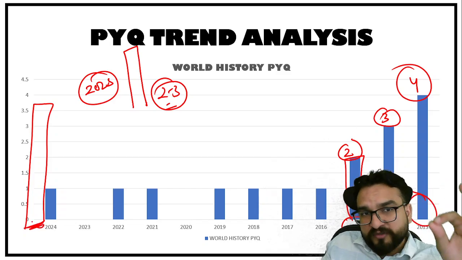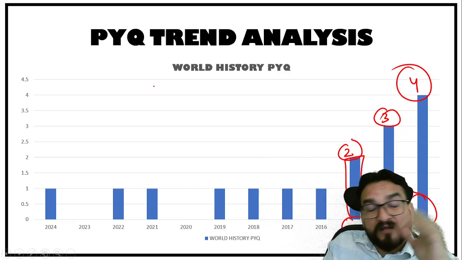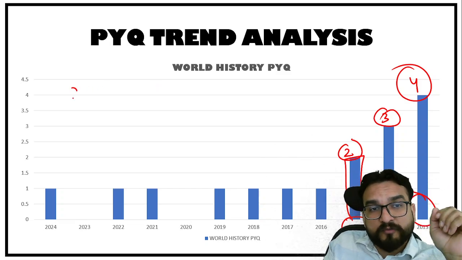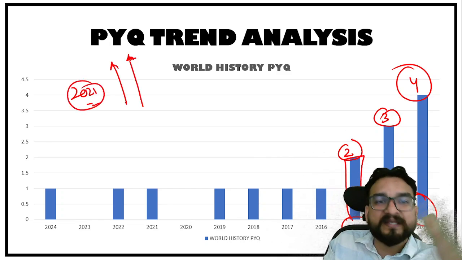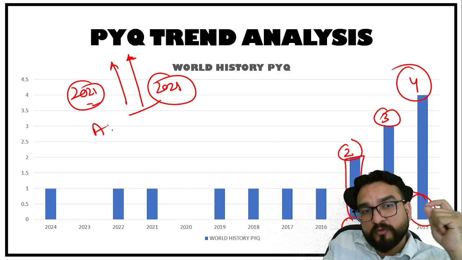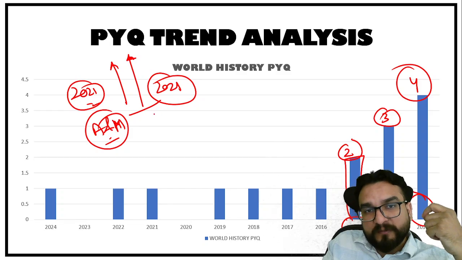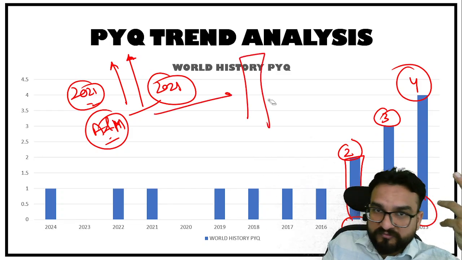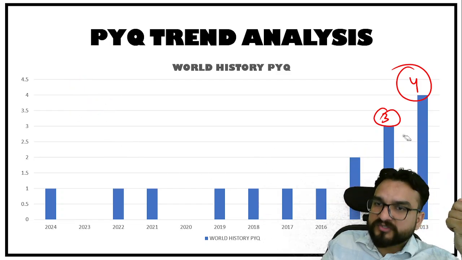I always tell you, if you have studied ancient and medieval from me in prelims also, I was telling my students from 2021 itself that ancient and medieval can rise anytime. And it happened after 2021. You were not seeing the question of India ancient and medieval history before 2021. But after that, you have seen the increase now. 7 to 8 questions are being asked. Right, so be ready for the surprises too.